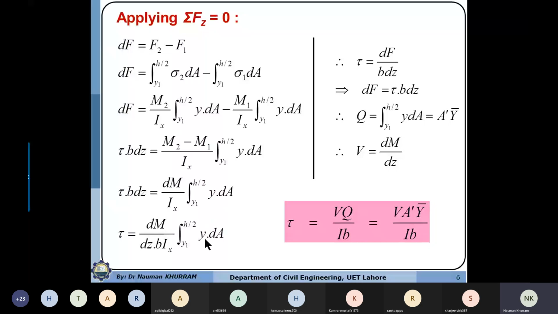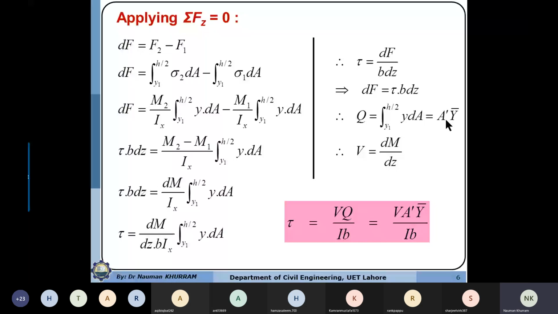And this is the definition of the first moment of area, or static moment of area, that expression you use to determine the centroidal location or y bar value of the area. So this can be written as Q, the static moment of area or first moment of area, equal to A prime into y bar.